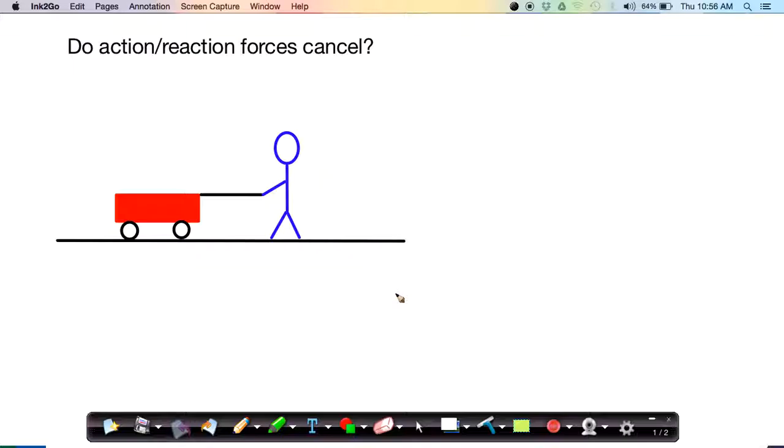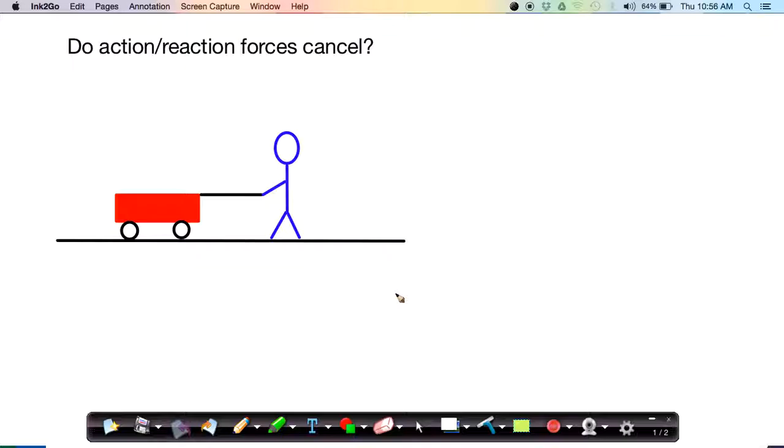After all, they're equal in magnitude and opposite in direction, and we've seen in previous discussions that when vectors have the same length, same magnitude, but opposite directions or are anti-parallel, that they cancel out. So is that the case with action-reaction forces?